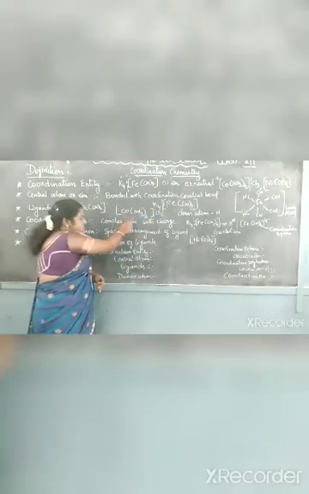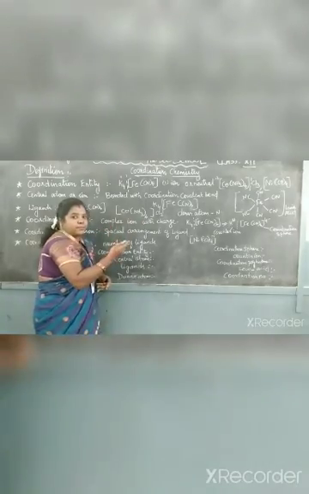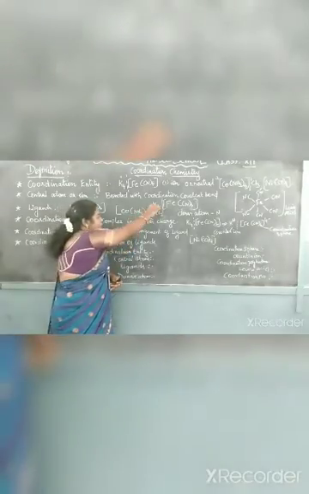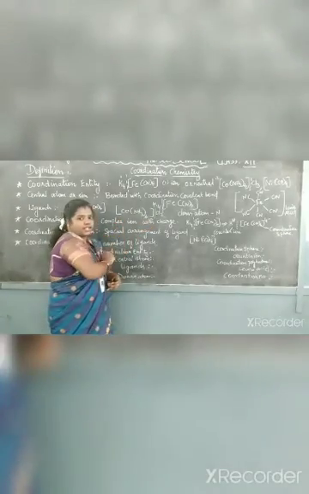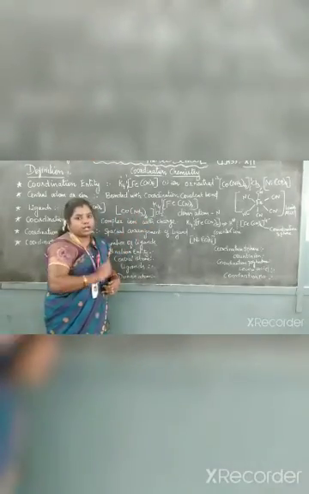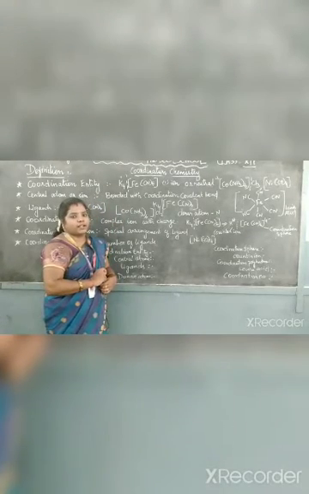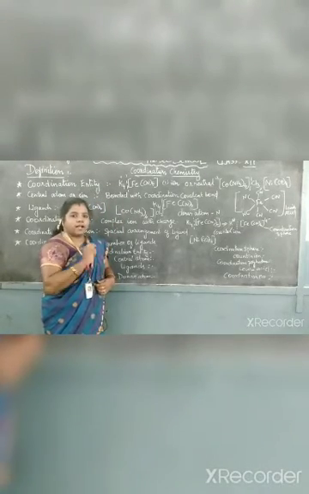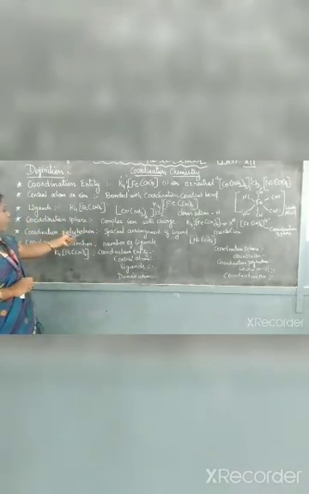Let's see this example, Co(NH3)6Cl2. When I split it, how will it be split? The square bracket is split off and Cl2 is split off. The square bracket is the coordination sphere and Cl2 is the counter ion. The atom which is present outside the square bracket is called a counter ion. And next one, coordination polyhedron.